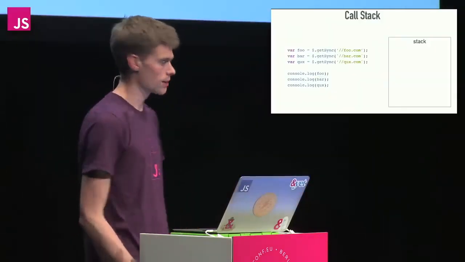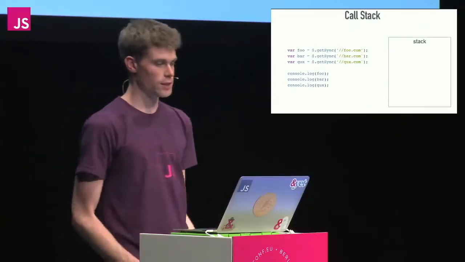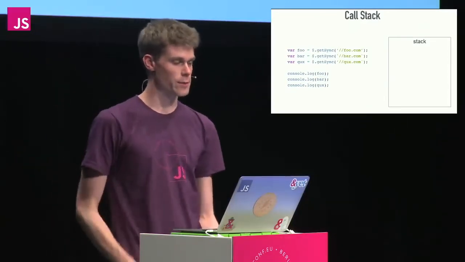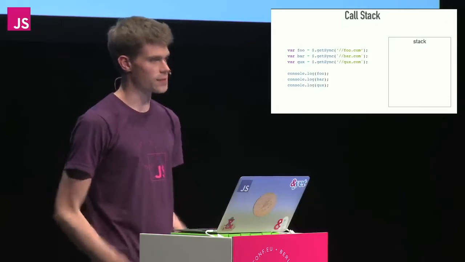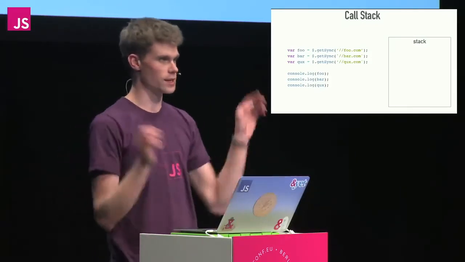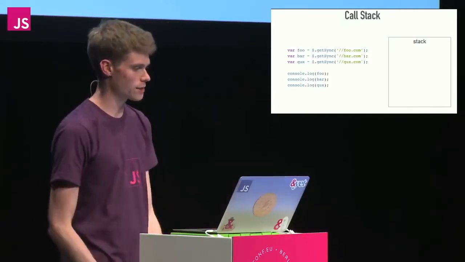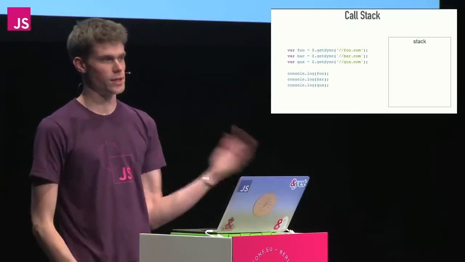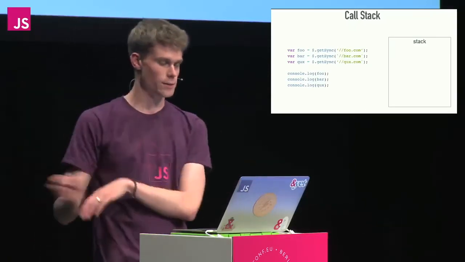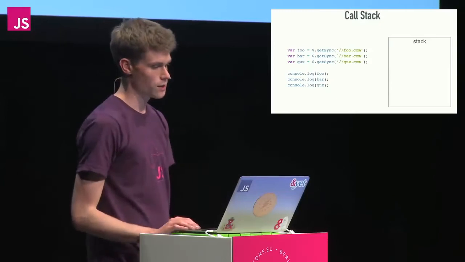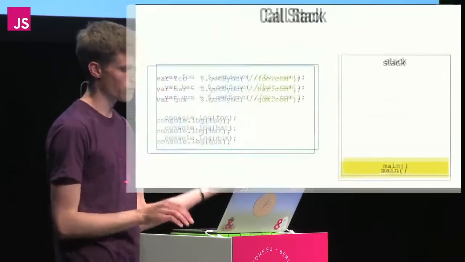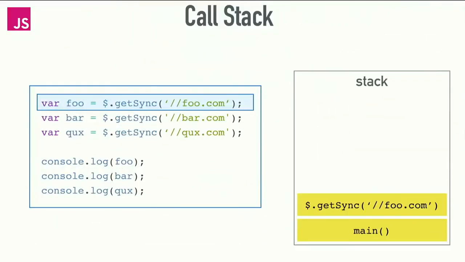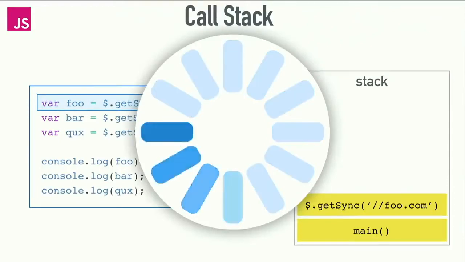So here's a little example. This is a fake bit of code: get sync, like jQuery's Ajax request. What would happen if those were synchronous requests? Forget what we know about async callbacks. They're synchronous. So if we go through it like we have been, we call get sync, and then we wait, because we're doing network requests.